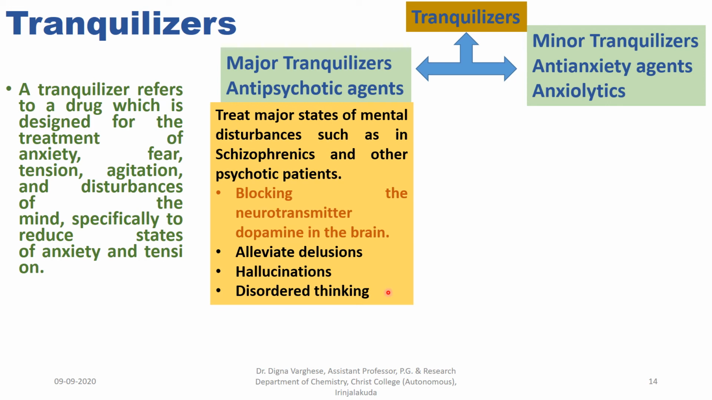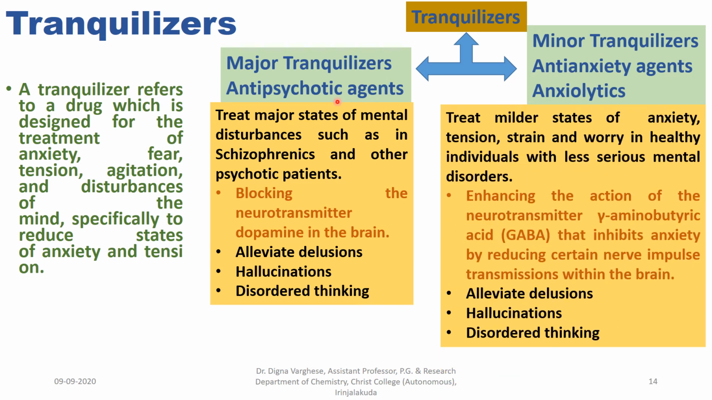Another one is disordered thinking. So these are some major disturbances of the mind, such as in schizophrenics and other psychotic patients, like delusions, hallucinations, and disordered thinking, that are treated by the major tranquilizer drugs.